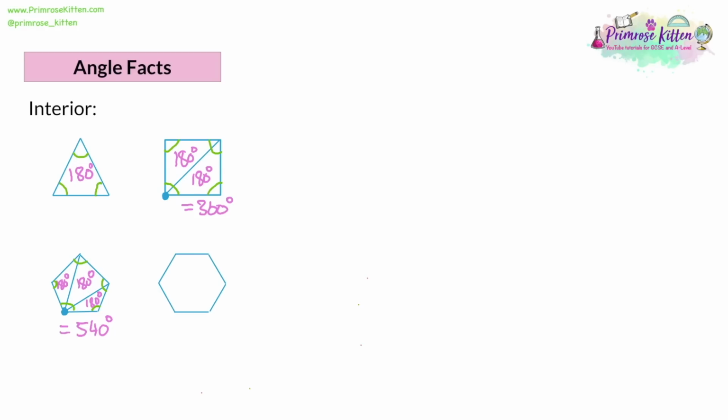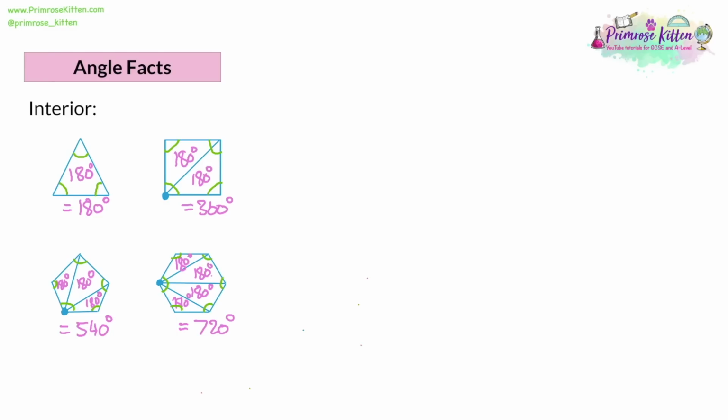Let's do one more example with a hexagon, but you can continue to as many different shapes as you can: septagons, octagons, nonagons, decagons, even dodecagons. You just choose one corner, doesn't matter which corner you choose, and join that corner up to all the rest of the corners. So we're not just drawing triangles randomly, because you can draw as many triangles as you want in these. We are drawing the minimum number of triangles we can to make up the shape. And with a hexagon, we can see we've got a 180, a second 180, a third 180, and a fourth 180. All of the interior angles in the hexagon add up to the sum of all those 180s, and it's 720 degrees.